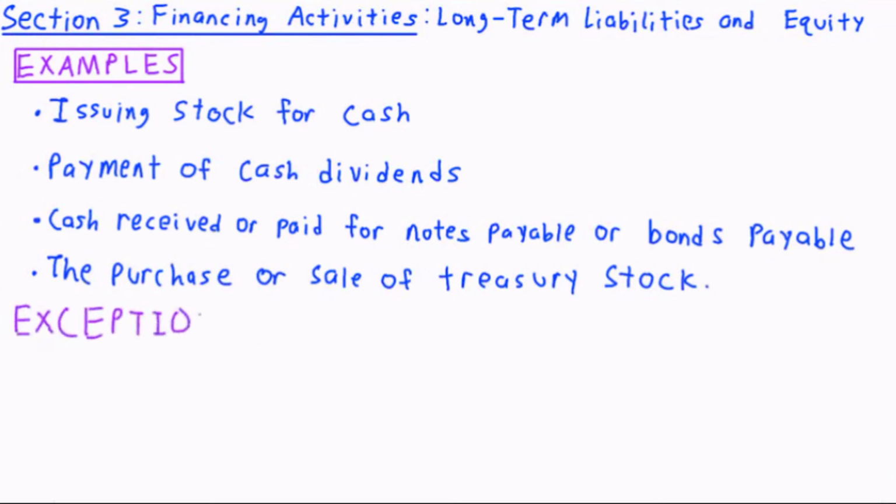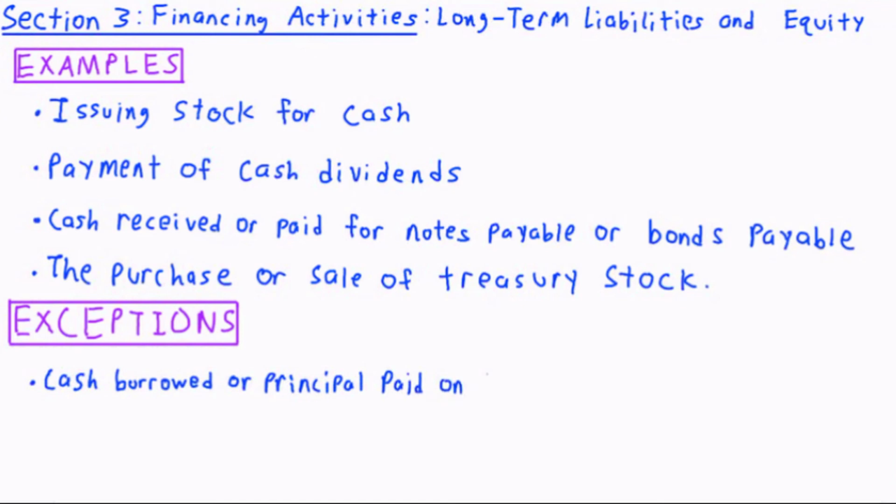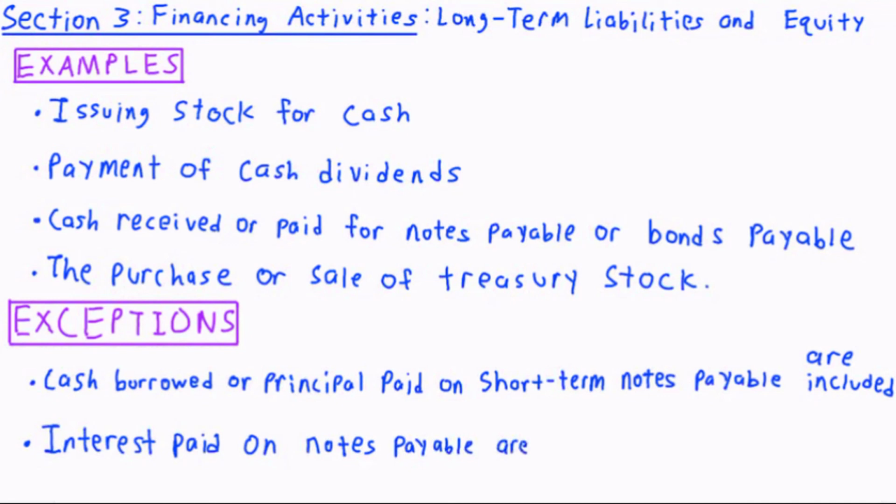Exceptions to the long-term liability classification for the financing section of the statement of cash flows are similar to the exceptions we had with the investing section. One such exception is cash borrowed or principal paid on short-term notes payable, which should still be reported on the financing section of the statement of cash flows despite being short-term. Interest paid on notes payable, regardless of if the note is short or long-term, is never reported on the financing section, but instead should be reported on the operating section, as we noted earlier.